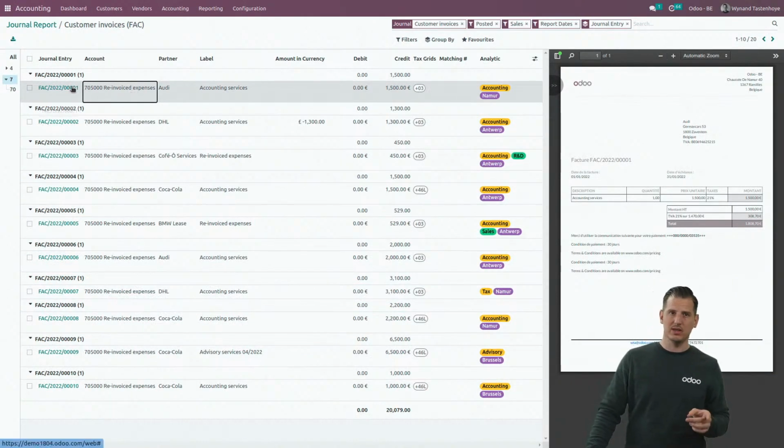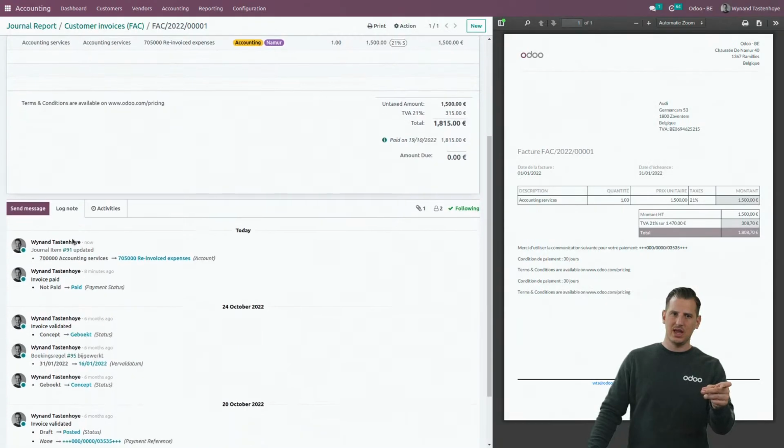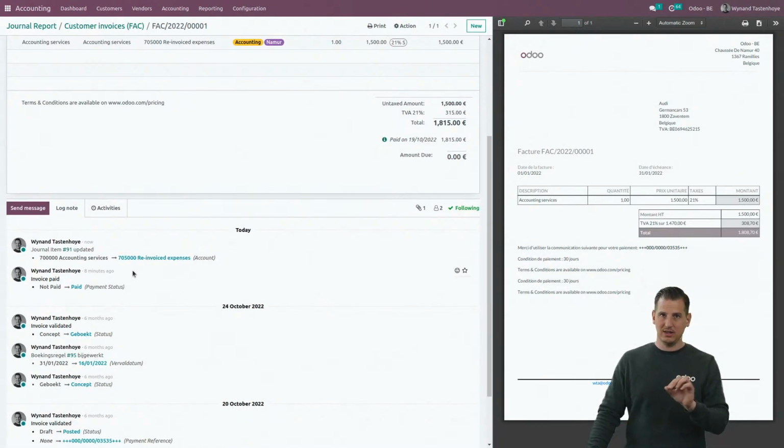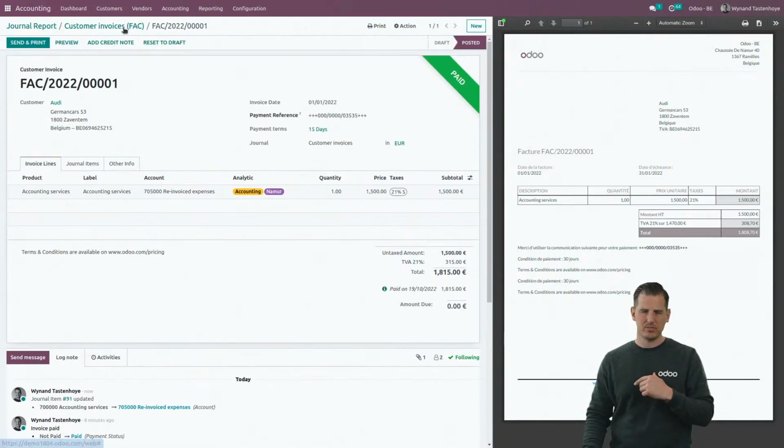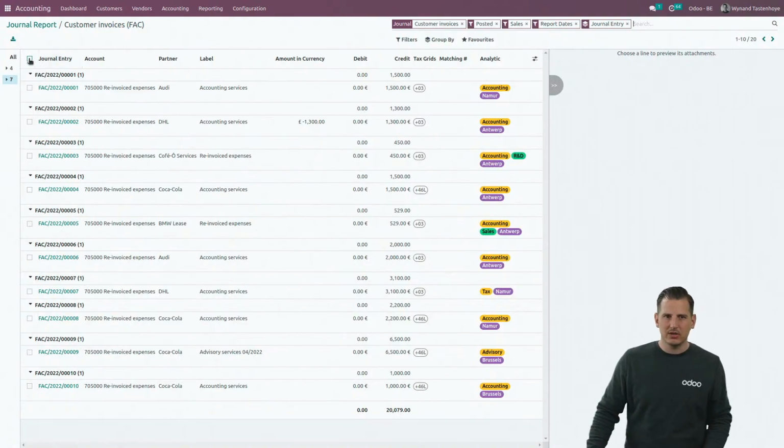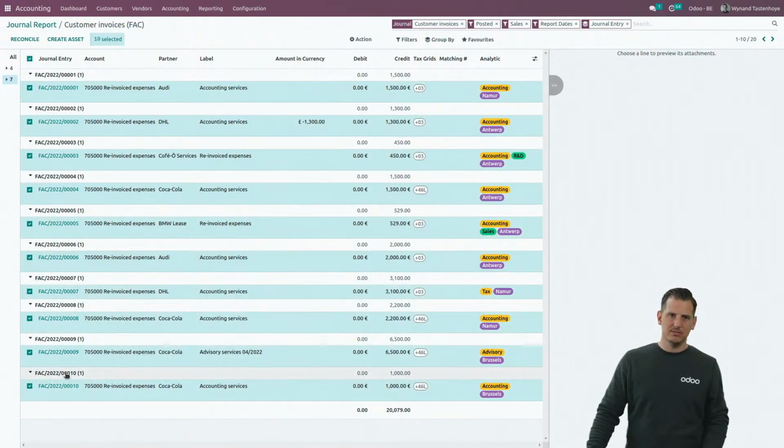And don't worry, if you click on the invoice itself, everything is tracked again in the chatter. So the audit trail will make sure that if your colleague adapted it, it will be notified over here. Let's go back. Not only the accounts can be adapted in batch, also the label and the tax codes.